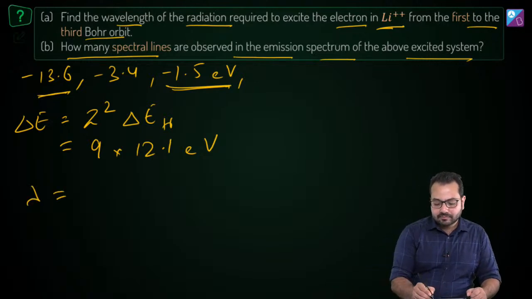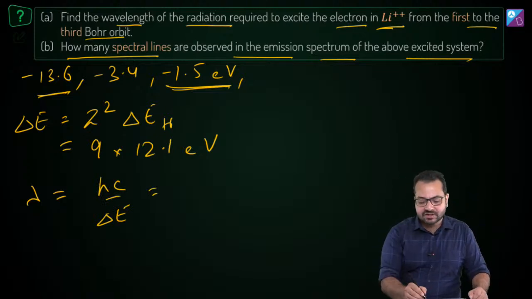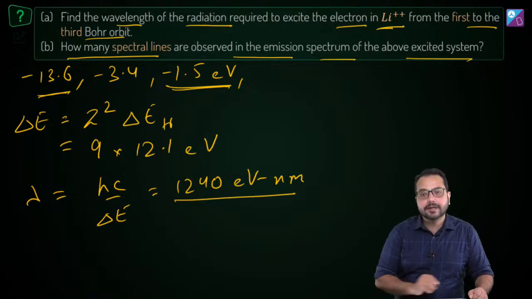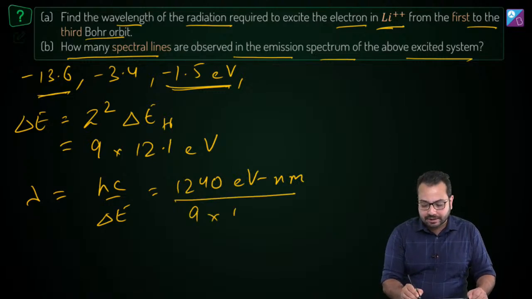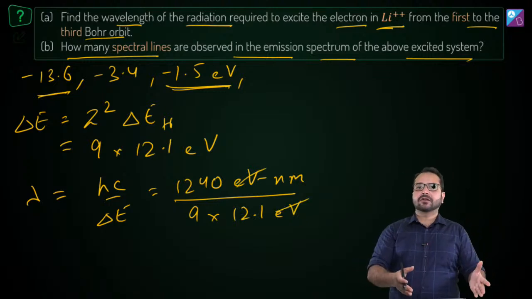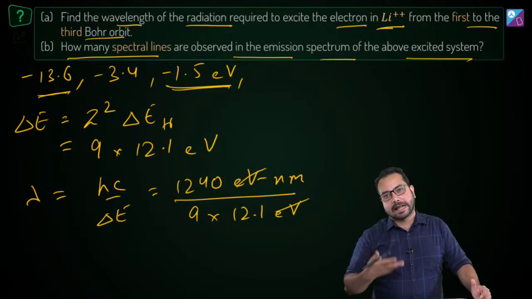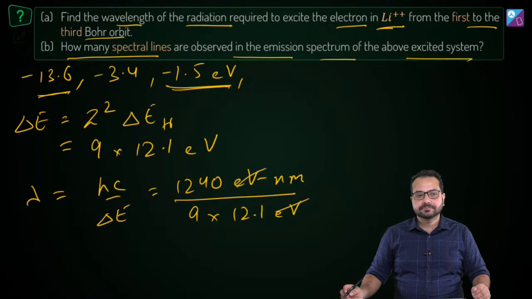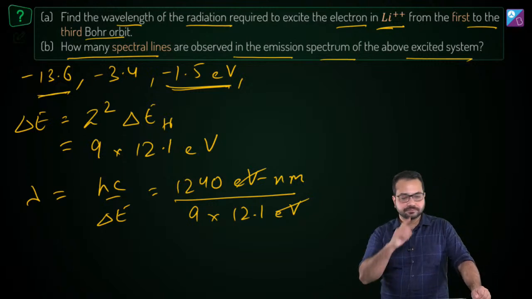So lambda is going to be hc upon delta E. And what is hc? hc is 1240 electron volt nanometer approximately. That we are going to divide by 9 into 12.1 electron volt. So as you can see, electron volt is gone, and if you calculate this, you are going to get your answer in nanometer. Is that correct? Okay. Any problem?